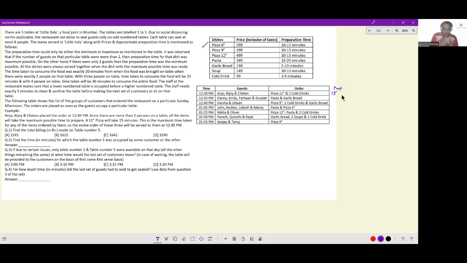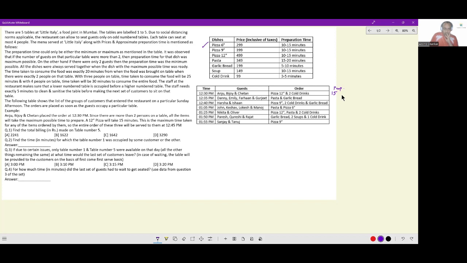The staff at the restaurant make sure that a lower numbered table is occupied before a higher numbered table. The staff needs exactly 5 minutes to clean and sanitize the table before bringing the next set of customers to sit on that table. So it may so happen that a customer has come in and then they have to wait before they're seated. So the time that they get a seat also is important, or at least needs to be recorded.